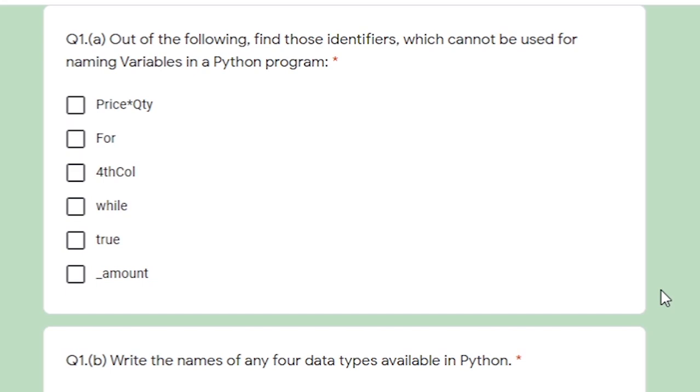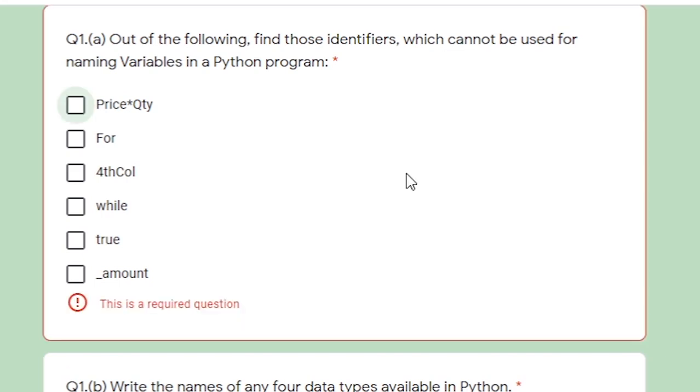The naming rules of an identifier are: identifier name must start with an underscore symbol or an alphabet. We cannot use a special symbol except underscore symbol in an identifier. Third rule is keywords cannot be used as an identifier. Fourth rule is Python is a case sensitive language, which means uppercase and lowercase letters are treated separately.